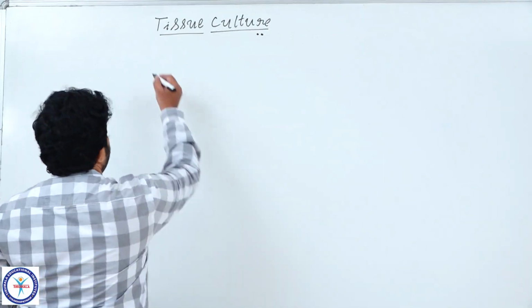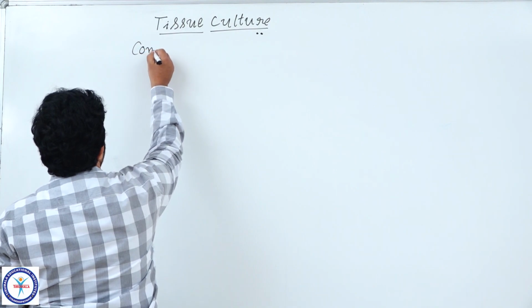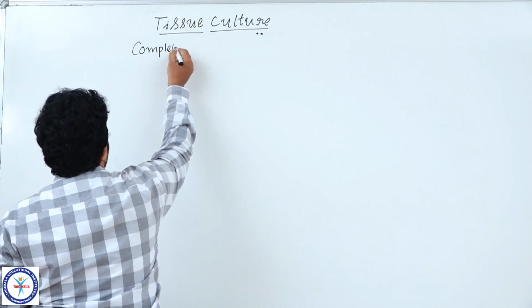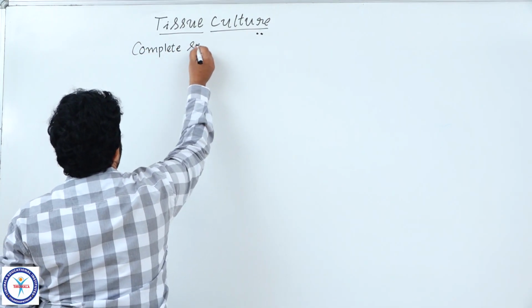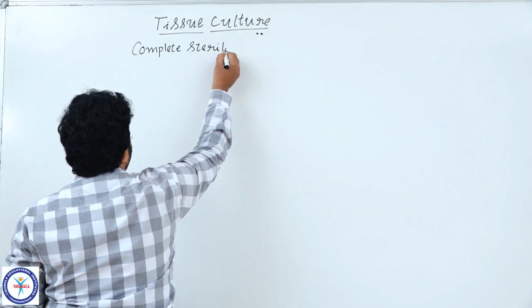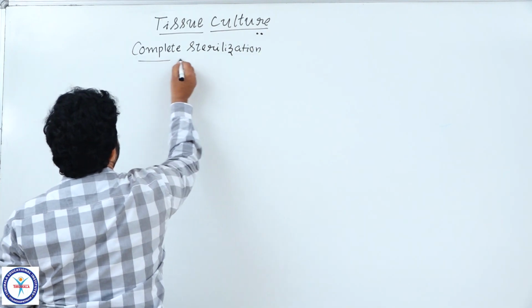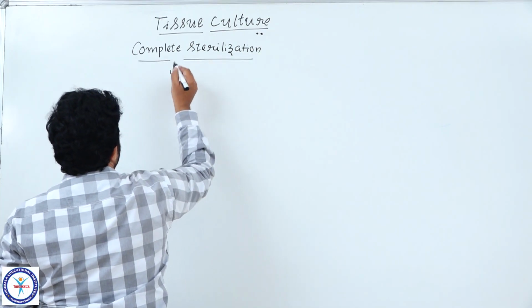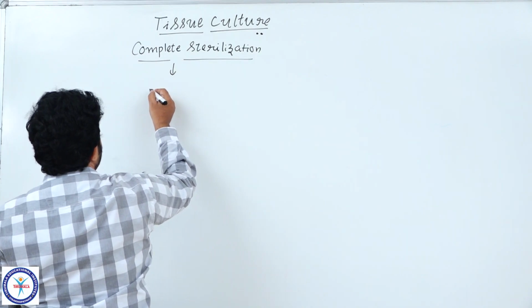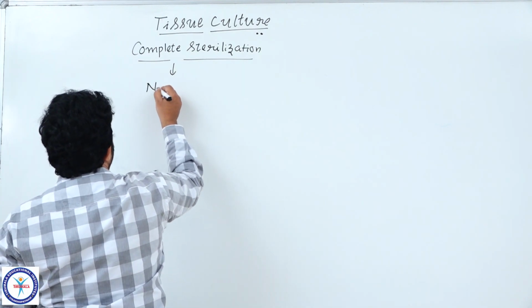Okay students, in complete sterilization, what we have seen is sterilization done on the nutrient media.